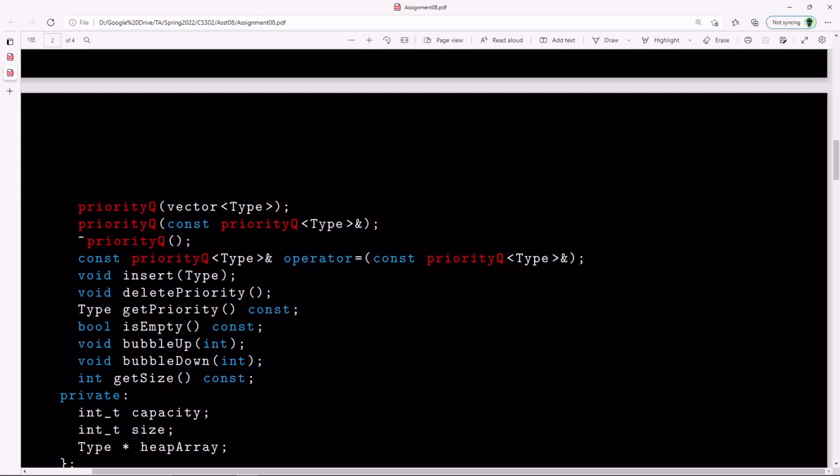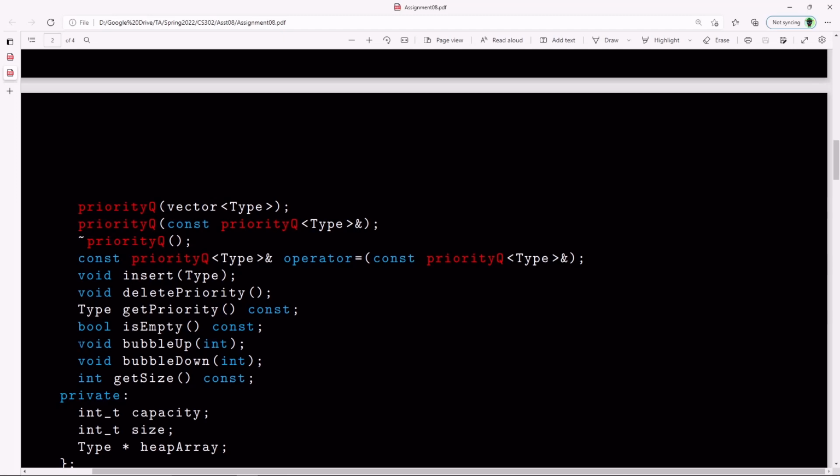Type get priority, so you want to get that root element. So this returns, remember, heap array index 1. Is empty returns true if the heap is empty, false if it's not empty. So that size value, if size is 0, obviously your heap is empty. If size is larger than 0, then it's not empty. So nothing too shocking there. Get size returns how many elements you have in your heap.